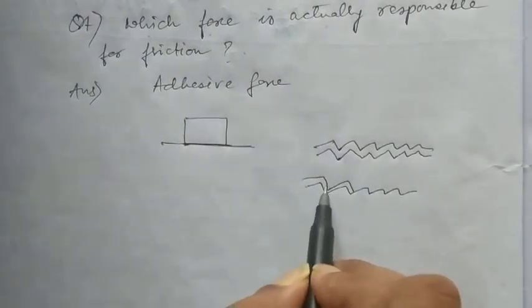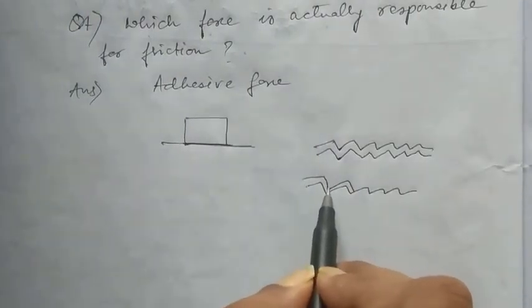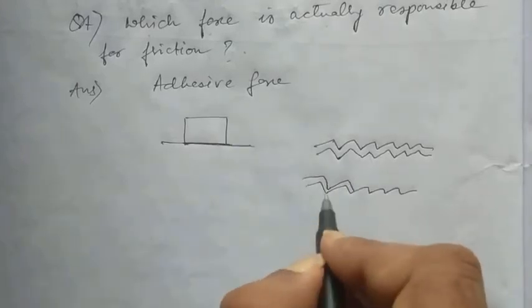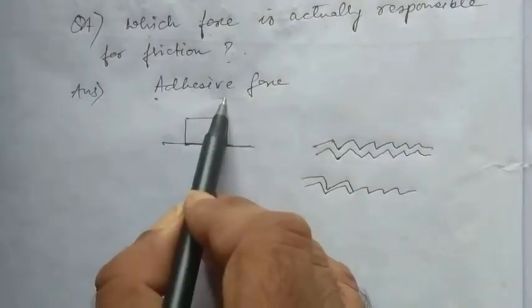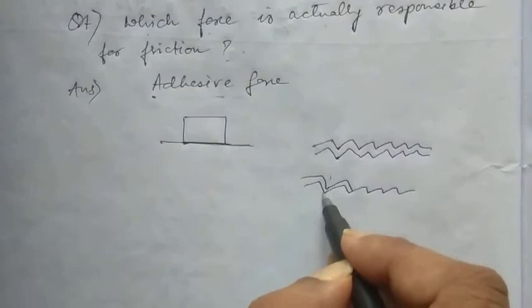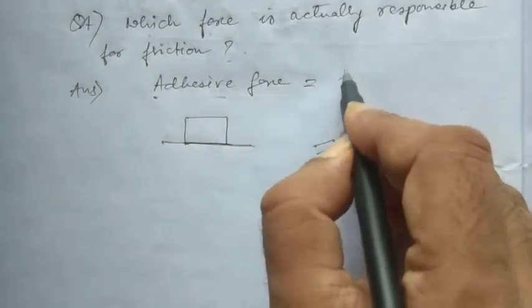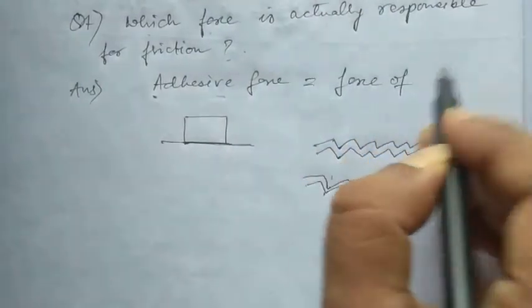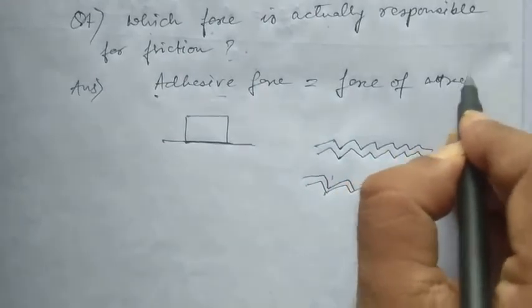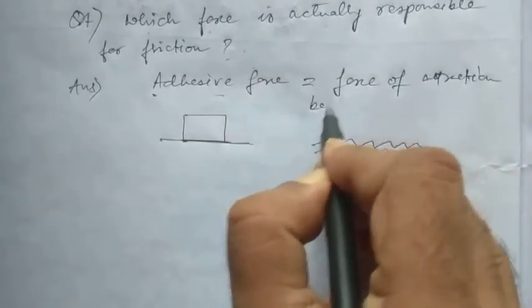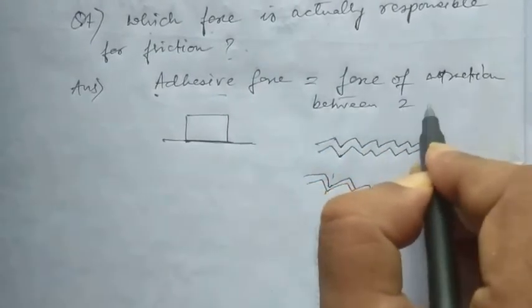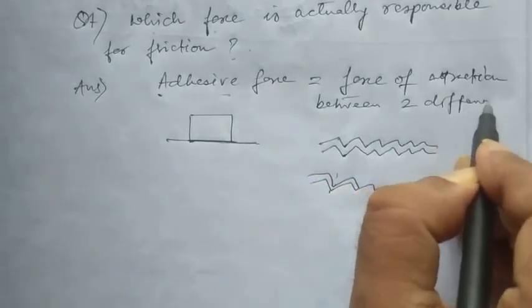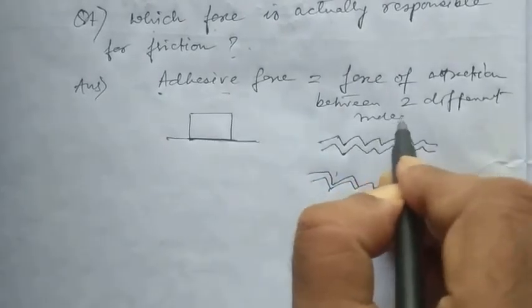Now, why do these two things move towards each other? There is a force called adhesive force which is acting between the two surfaces. Now, what is adhesive force? It is a force of attraction between two different molecules.